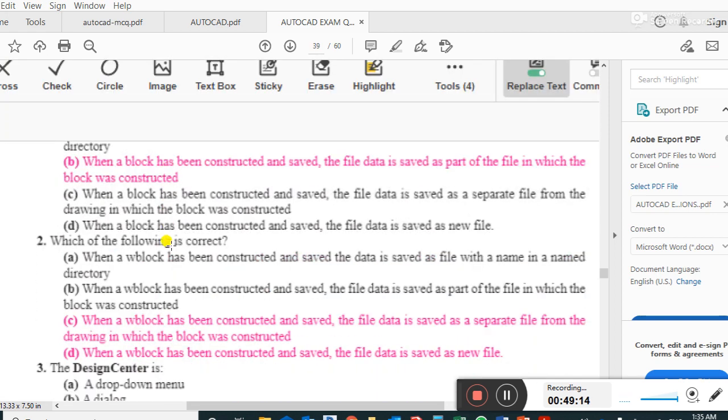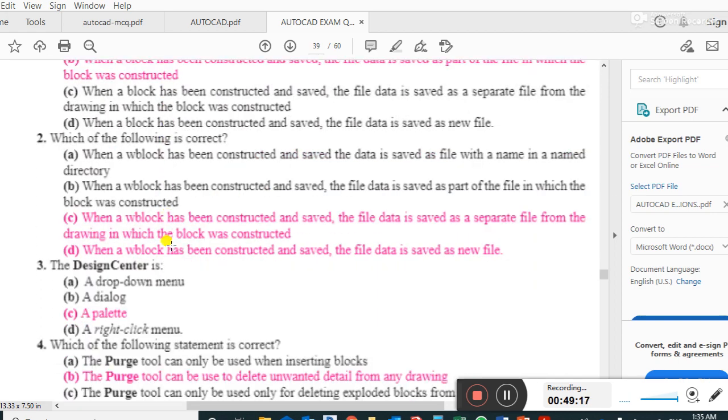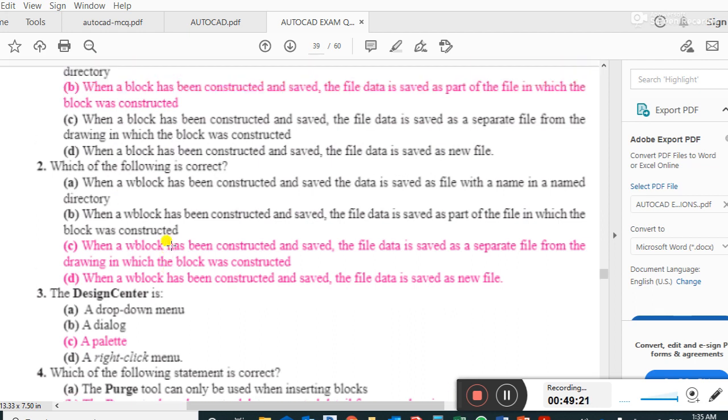Question number 3. Which of the following is correct? When a block has been constructed and saved, the file data is saved as a separate file from the drawing in which the block was constructed. When a block has been constructed and saved, the file data is saved as a new file.